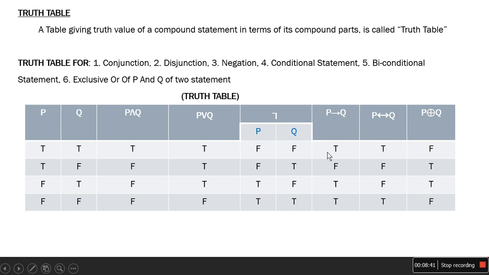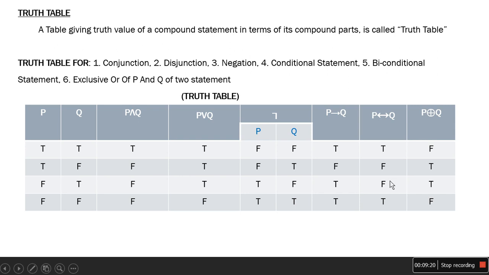For the conditional p and q, if both the values are the same, that means both the results of the propositions are the same, then the result will be true. For example, p and q both true, the result is true. Like that, p and q both false, the result will be true. Otherwise it goes with what the arrow represents. Here p is false and q is true, so I write true here. Now go with the biconditional. The biconditional says if both the propositions are the same, then the result will be true. So if both are true, the result will be true. If both are false, even then the result will be true. If there is a change between the results of the propositions, then the answer will be false.